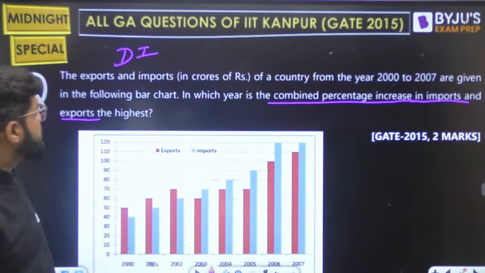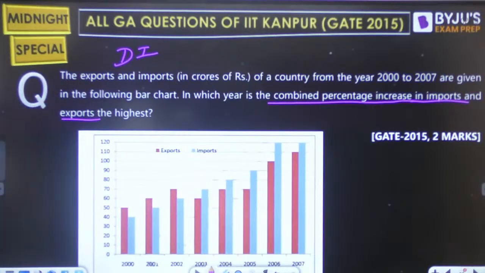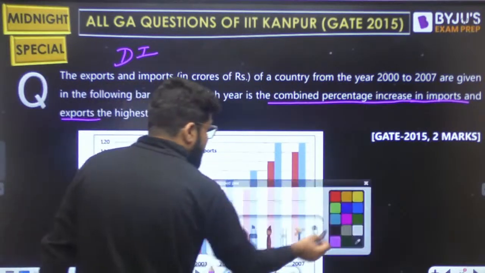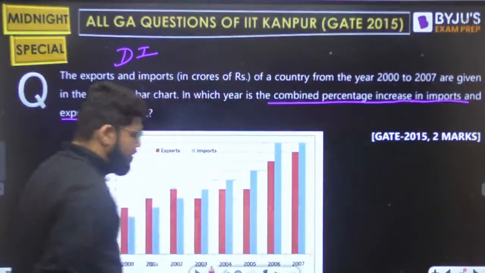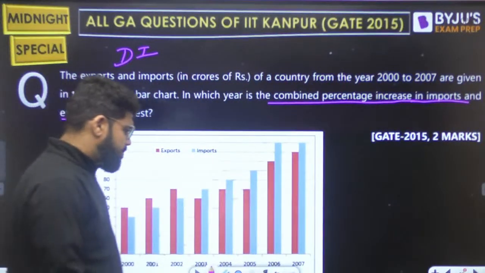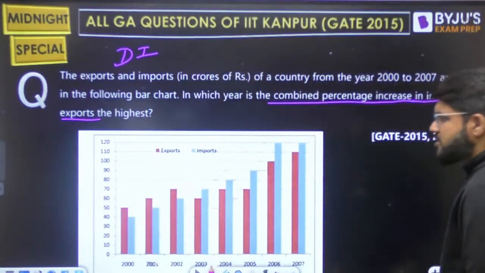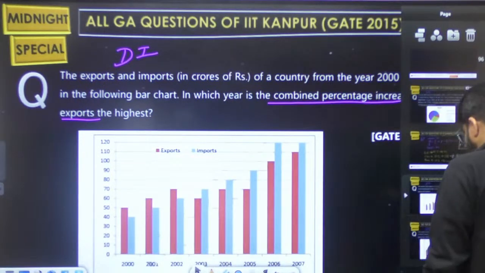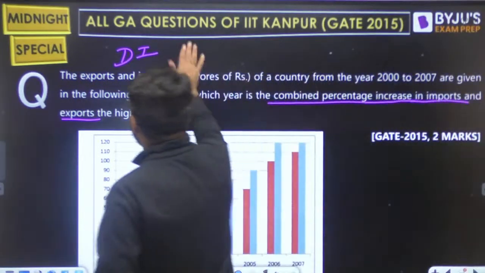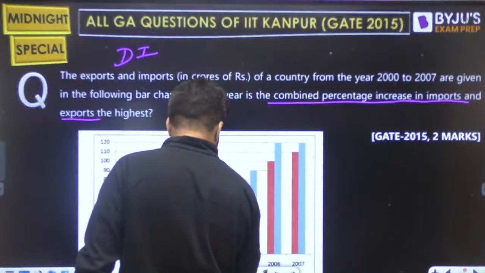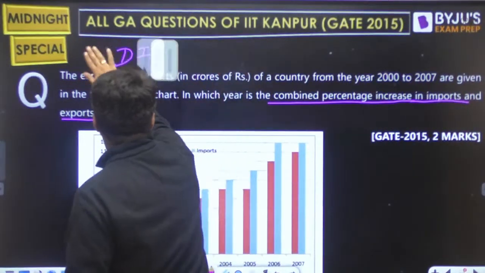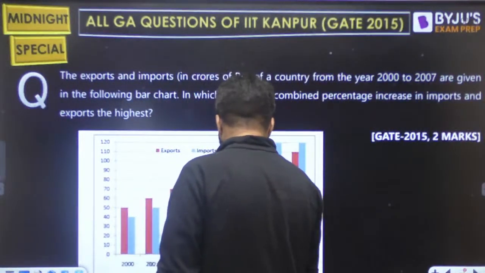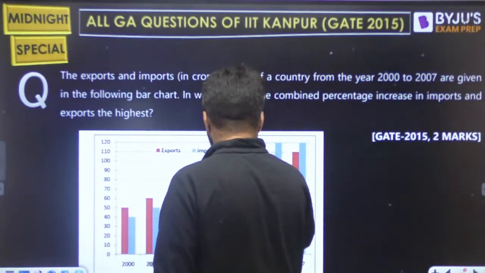So you have to track. I think options are missing here. So we have to track the different years, right? In which year it is the highest. So let me write down that combined data actually. Okay, and let me zoom this picture actually. Let's copy this here again. In this slide, I only want to zoom this picture.